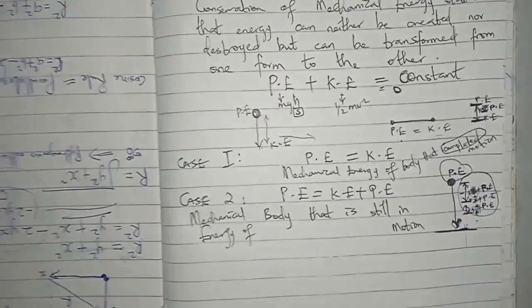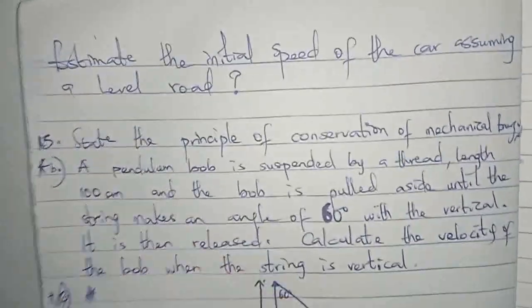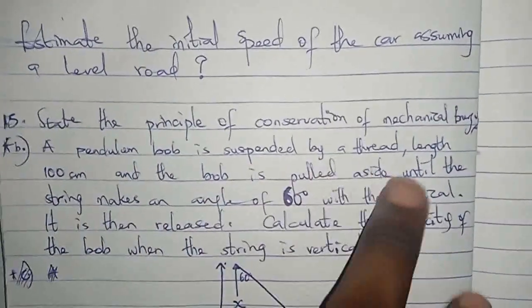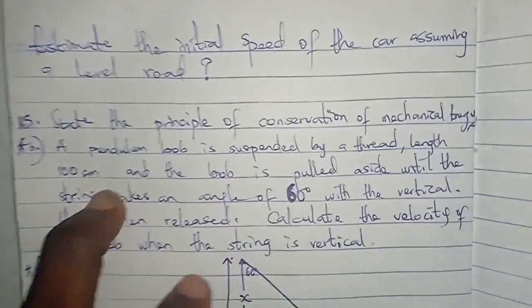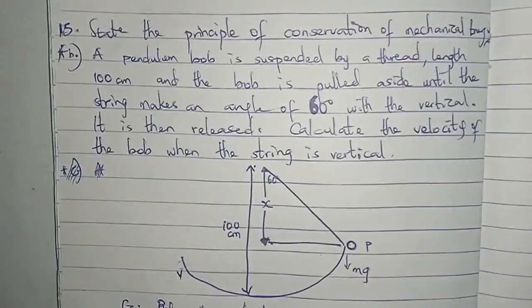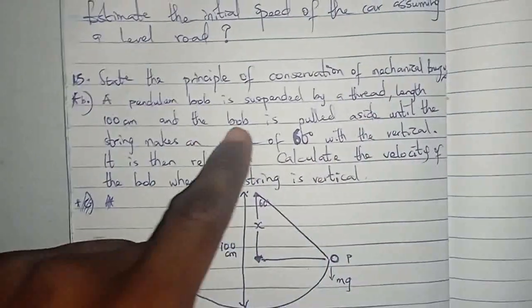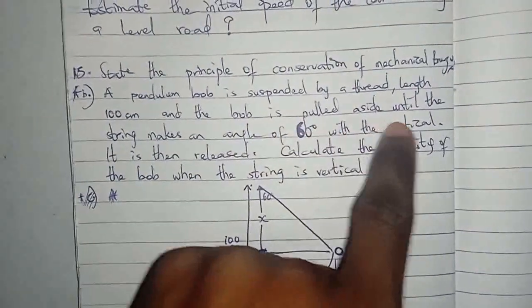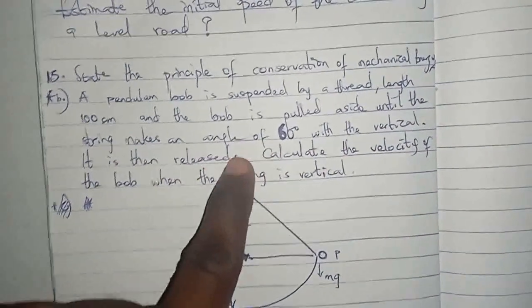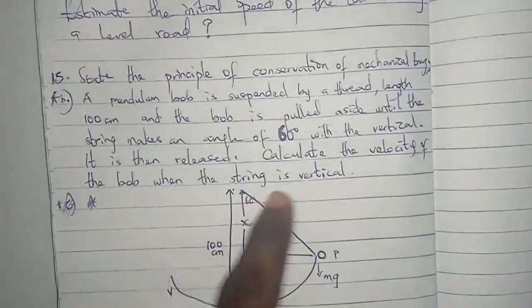All right, let's go back and look at questions. So we have a question here. We've stated the principle of conservation already. The first question says, a pendulum bob is suspended by a thread of length 100 centimeter. Look at the pendulum bob here. Now the bob is put aside until the string makes an angle of 60 degrees with the vertical. It is then released. Calculate the velocity of the bob when the string is vertical.